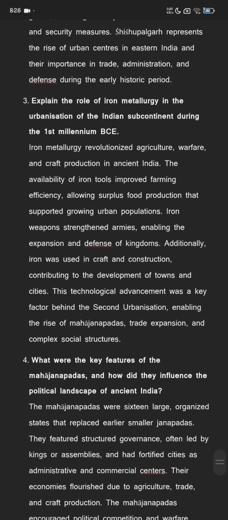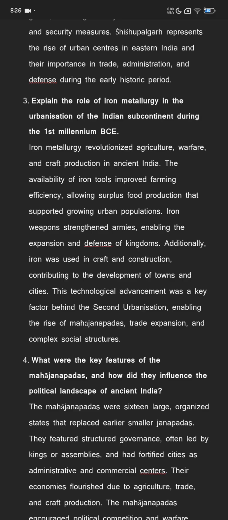Explain the role of iron metallurgy in the urbanization of the Indian subcontinent during the first millennium BCE. Iron metallurgy revolutionized agriculture, warfare, and craft production in ancient India. The availability of iron tools improved farming efficiency, allowing surplus food production that supported growing urban populations.